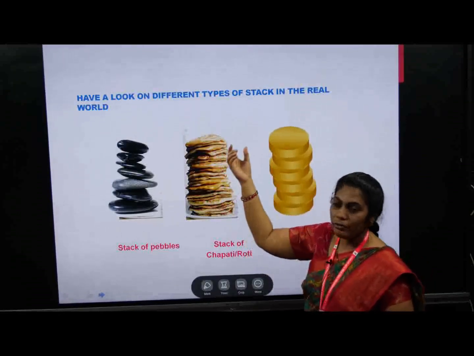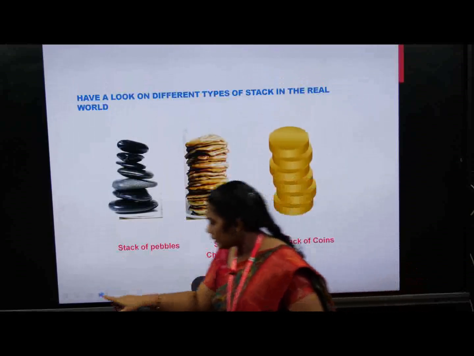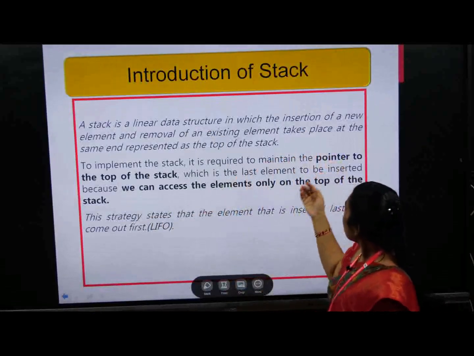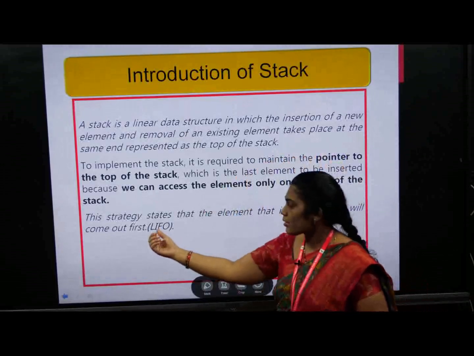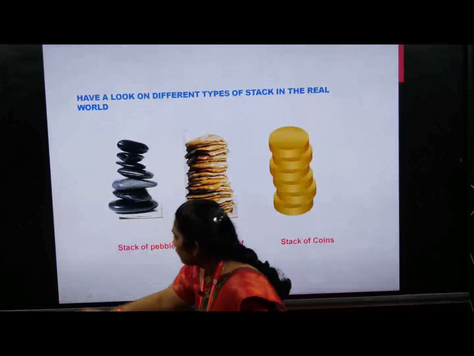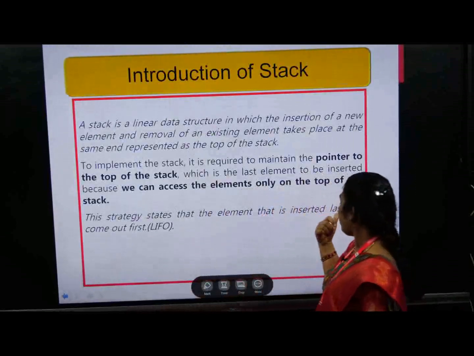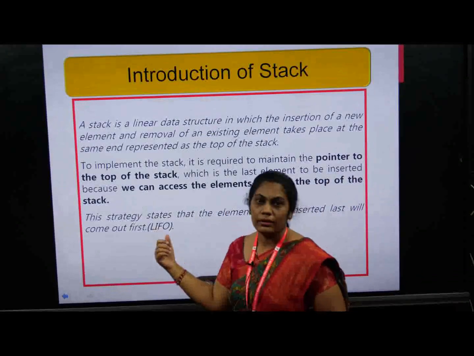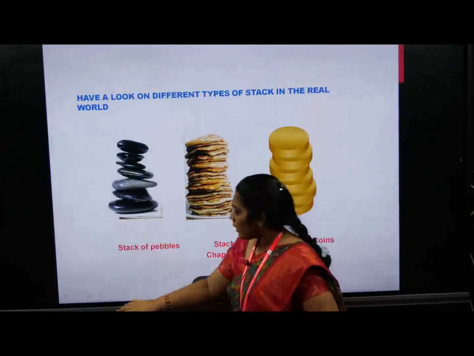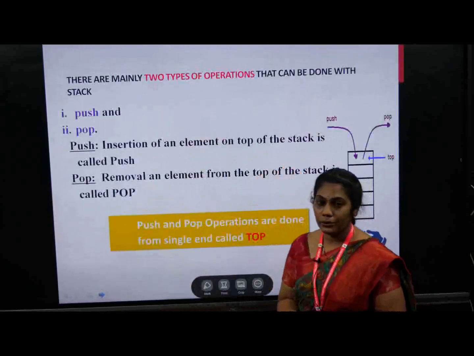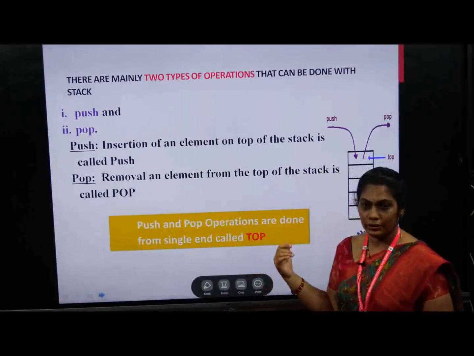So there is only one end. That's why stack is called last come, first out. That means the last element will come out first. Okay. Next, there are mainly two types of operations we can do, that is insertion and deletion.